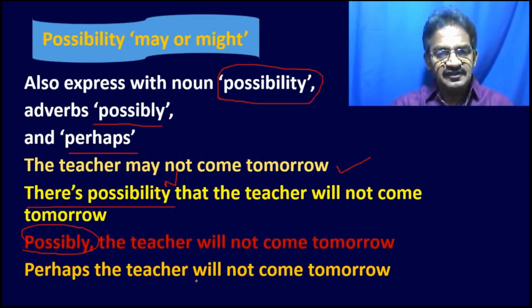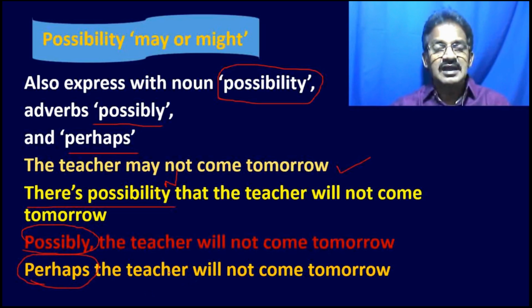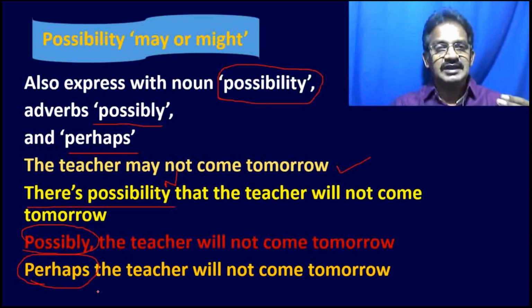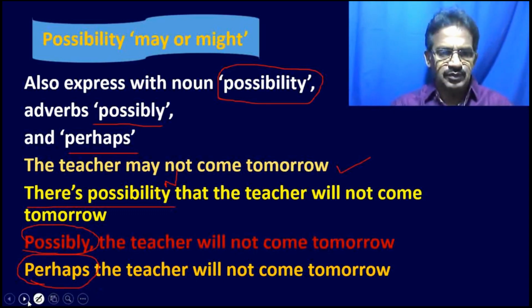This is also expressed in possibility. Perhaps indicates possibility. These are the language functions to express that something happens, that is, in most of the cases, that will happen.